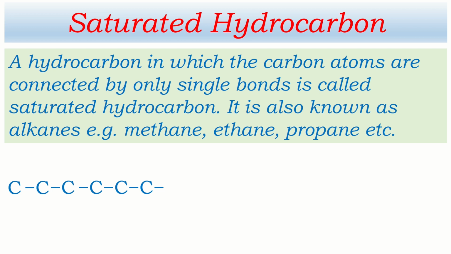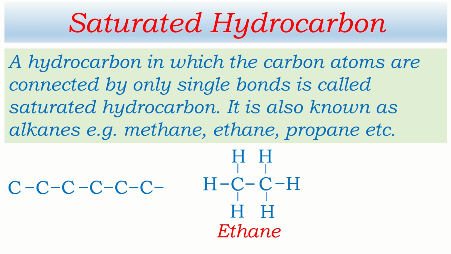Let's go through example also. This is an example of saturated hydrocarbon. Here we have two carbon atoms and they are connected by means of single bond. That's why this is saturated hydrocarbon. This is ethane. There may be more than two carbon atoms. Each of them are connected by means of single bond, and that is called saturated hydrocarbon. But there is one exception also. This methane has got only one carbon, but it is saturated hydrocarbon.